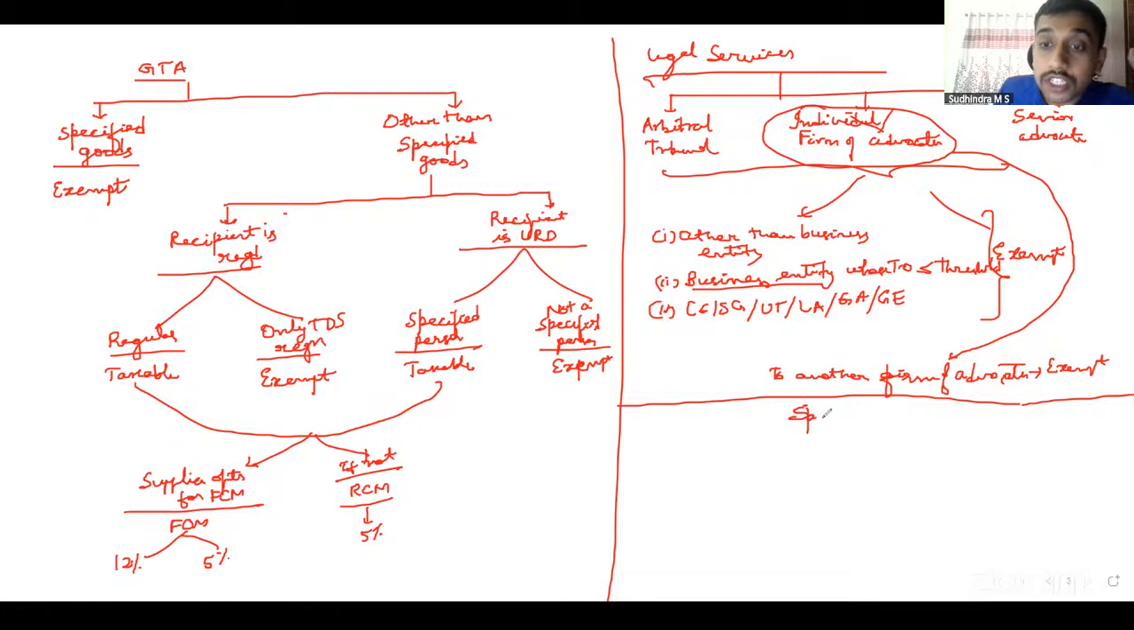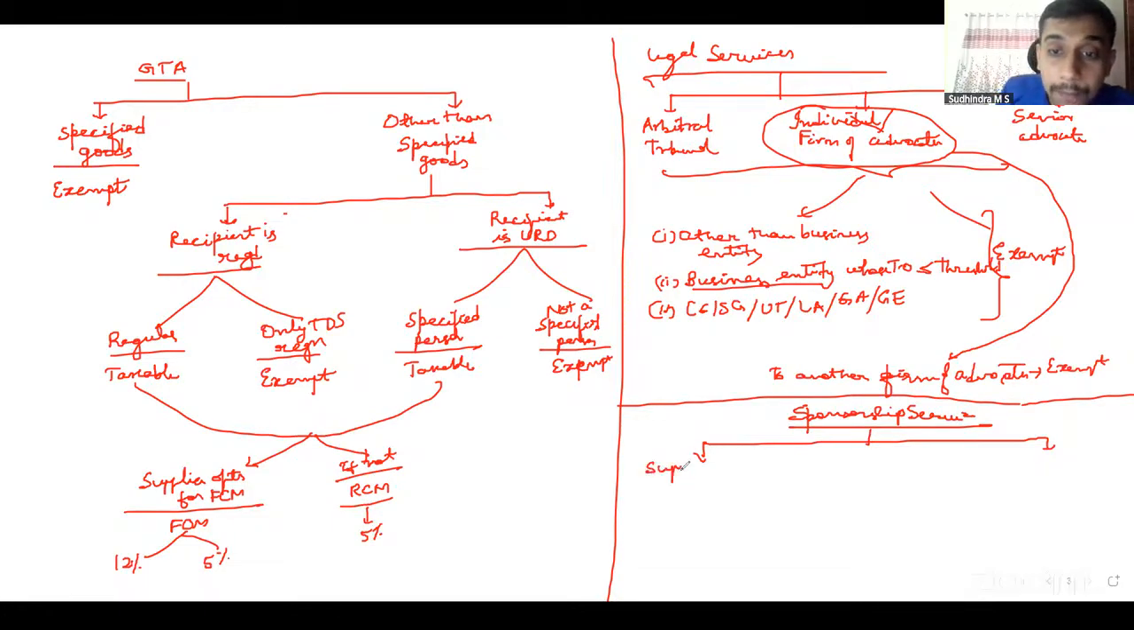Similarly, sponsorship service, important discussion, because there is an amendment. There is a chance that in September there could be a question on this. Here now we have to see who is the supplier also. It is supplier specific also now. If supplier is body corporate, forward charge. If supplier is other than body corporate, then I have to see who is recipient.